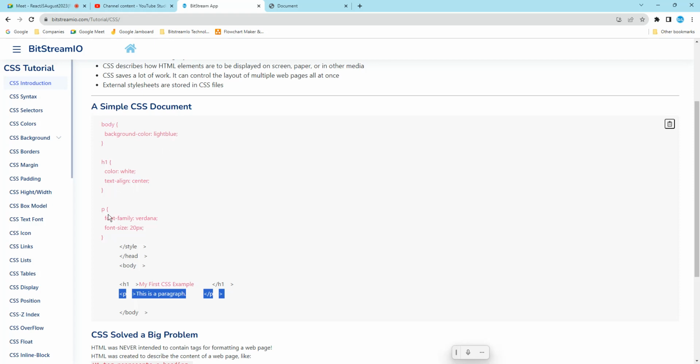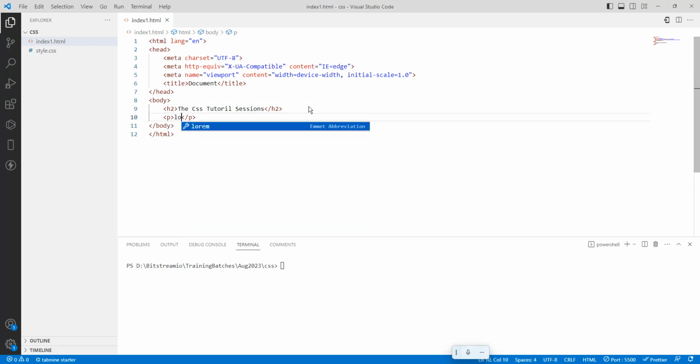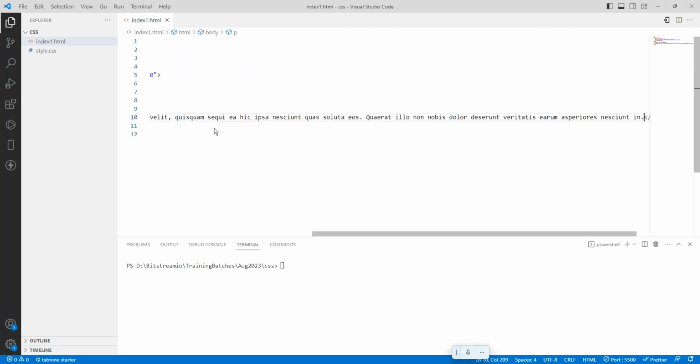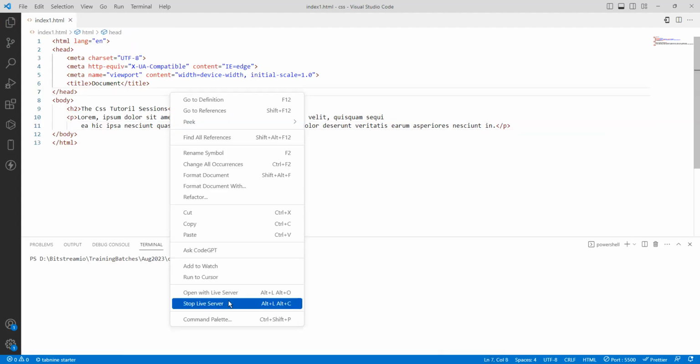So what I will do is use an H2 here, and I will add one more paragraph. How to add dummy text? Lorem ipsum is a dummy text it will give. So just remove it, save it, right click, and open with Live Server.